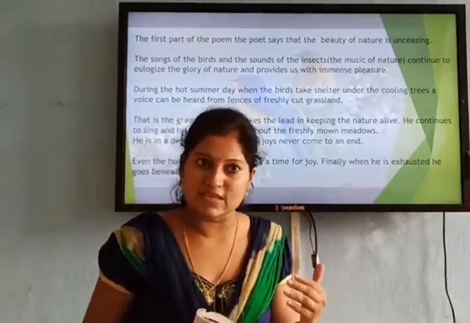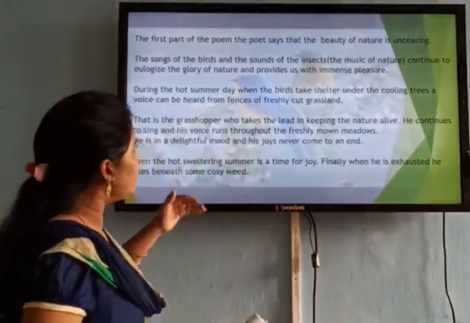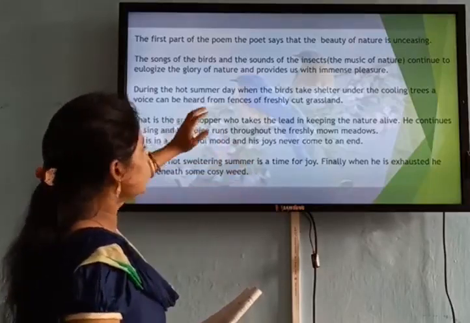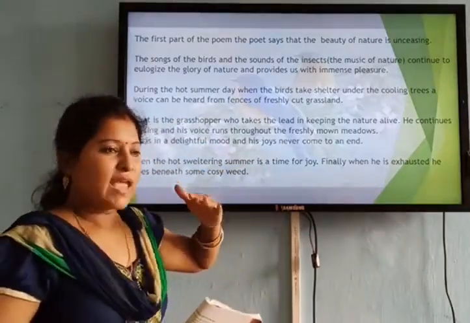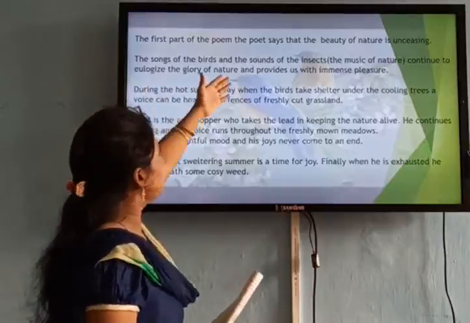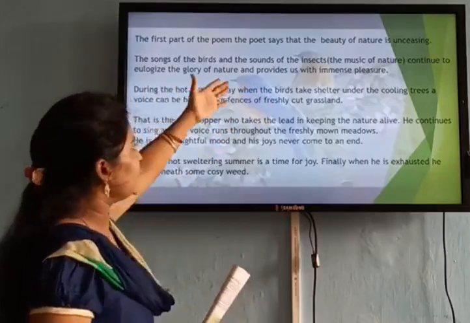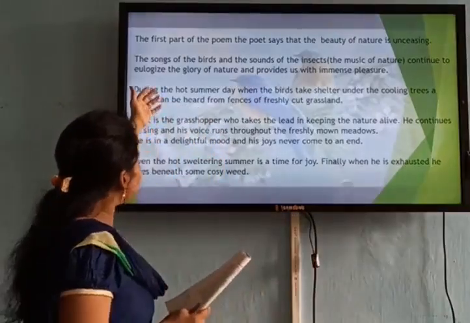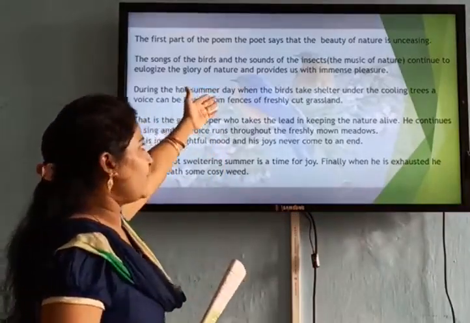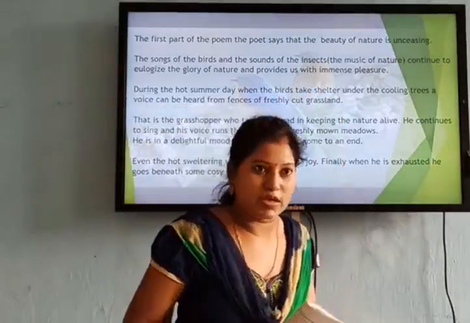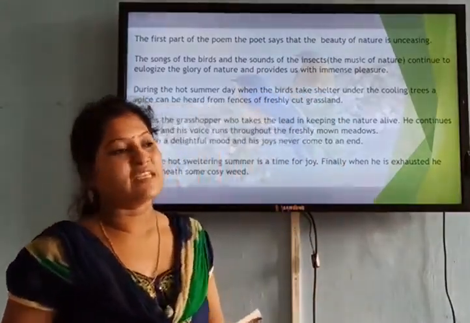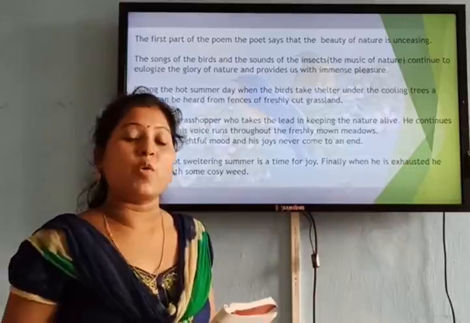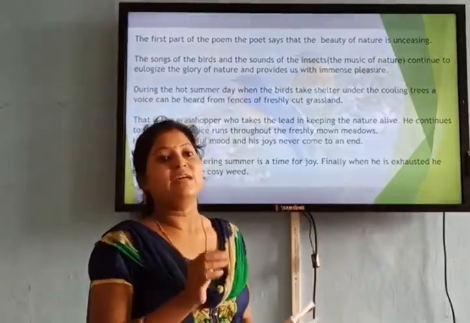What's a symphony? Symphony means music. So the oral music of nature continues forever. Here the birds and the insects are singing. They are eulogizing the glory of nature, and they are providing us with immense joy. Nature gives us immense pleasure; only you need to connect with nature.